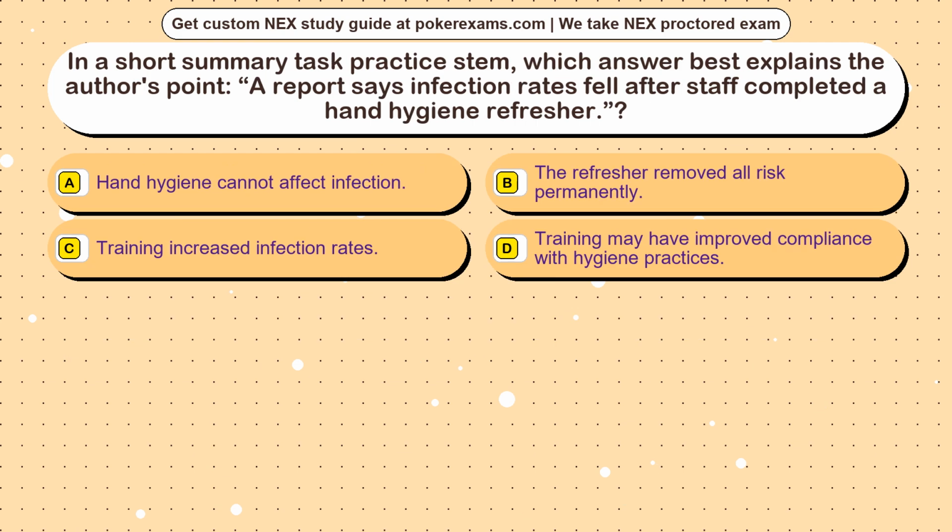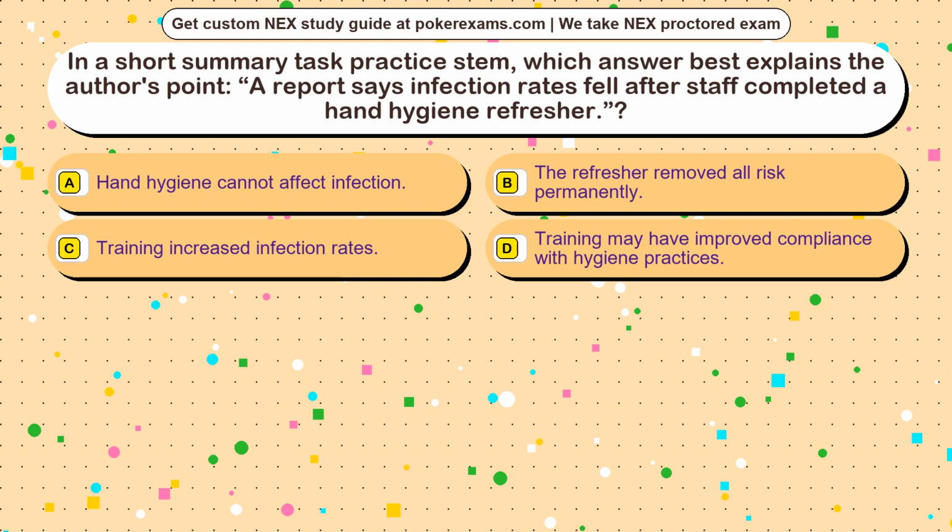Question 14. In a short summary task practice STEM, which answer best explains the author's point? A report says infection rates fell after staff completed a hand hygiene refresher. Option A. Hand hygiene cannot affect infection. Option B. The refresher removed all risk permanently. Option C. A training increased infection rates. Option D. A training may have improved compliance with hygiene practices.